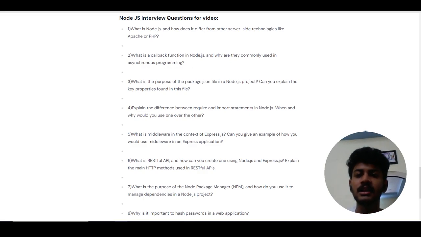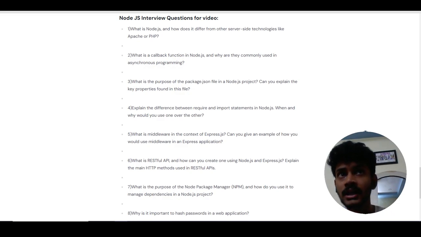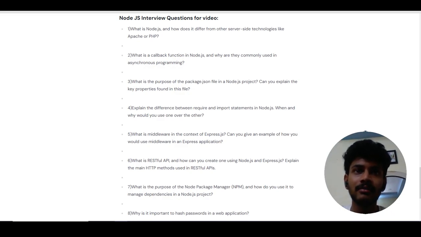The main differences between require and import are: we can use the require method anywhere in our file, but the import statement is only used at the beginning of the file. Also, the require statement uses the .js file extension to read the JS files, whereas the import statement uses the .mjs extension to read the JavaScript files regarding ES modules. And also ES modules can be imported dynamically using import, whereas require cannot do that.